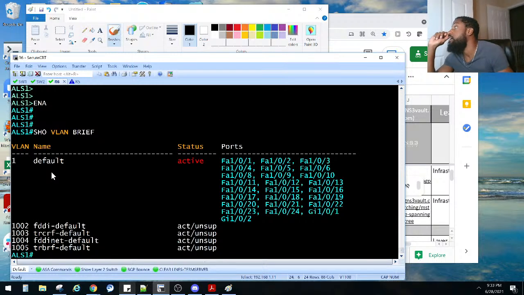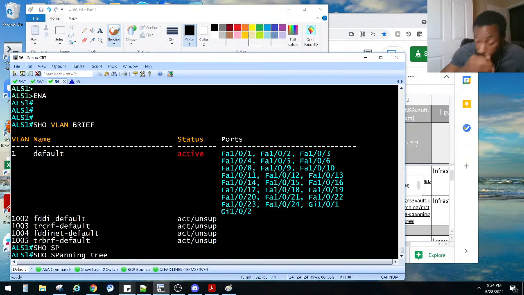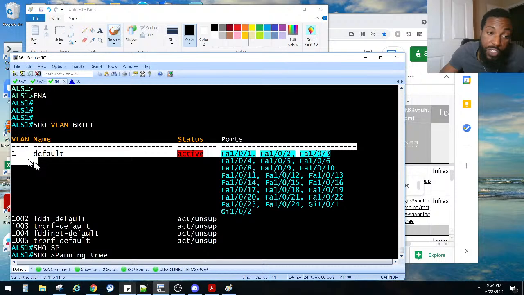Because it says here, yeah, those 2 ports should be forwarding for VLANs 100 and 200, right? So they should be forwarding for VLANs 100 and 200. But see, remember, he doesn't even have any knowledge of those VLANs. And if we just do show span, he'll just have a spanning tree instance probably for just VLAN 1, right?